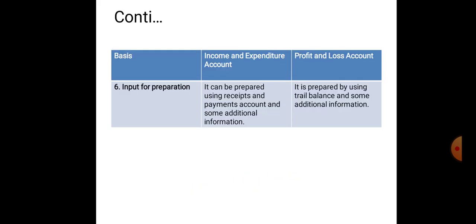Now coming to the basis of input for preparation. So to prepare income and expenditure account, it is prepared by using receipts and payments account and some additional information. Profit and loss account is prepared by using trial balance and some additional information. So this is all about the distinction between income and expenditure account and the profit and loss account.